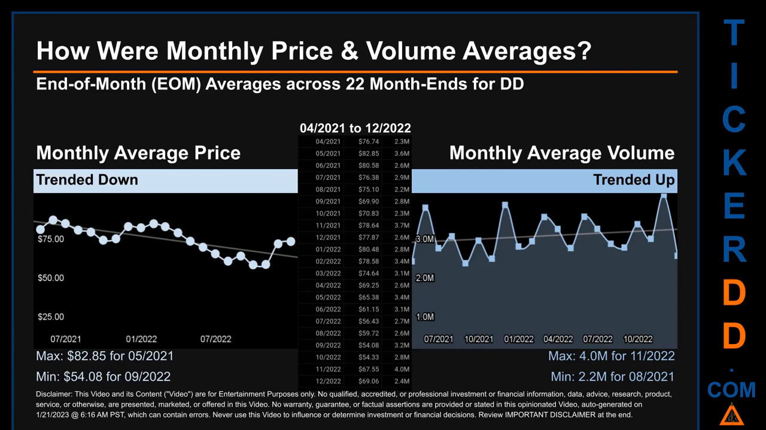How were price and volume averages for DD? Across 449 trading days, there were a total of 22 month ends, of which monthly averages for daily price and volume were calculated. Overall, monthly price average trended down while monthly volume average trended up. The maximum end of month average price was $82.85 for 05-2021, while the minimum was $54.08 for 09-2022. Looking at volume, 11-2020 and 08-2021 respectively saw the highest and lowest monthly average volume at 4 million and 2.2 million.